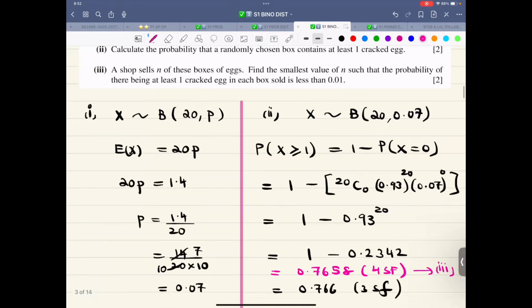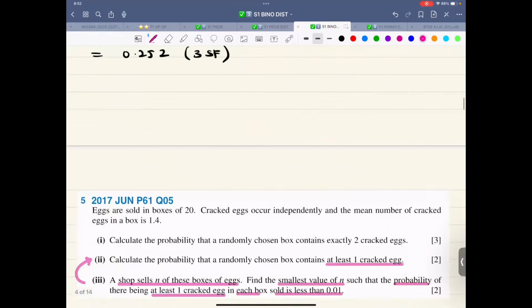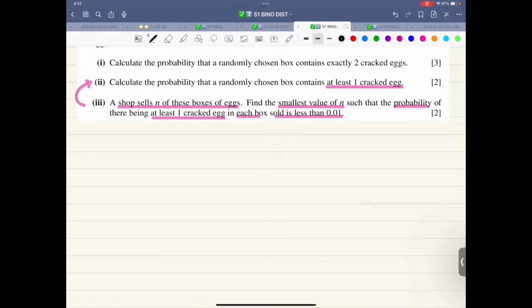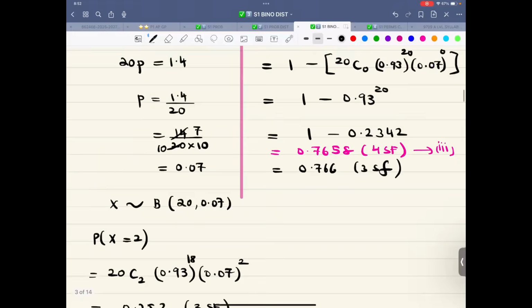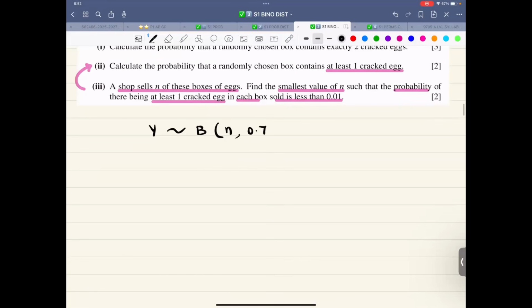Now, this is the probability of success, and there being at least one cracked egg in each box. That means this is a combination of at least one and everything. So now over here, you will write this: Y follows a binomial distribution, n comma the answer of part 2, which is 0.7658. This is at least one cracked egg. This is the answer of part 2.